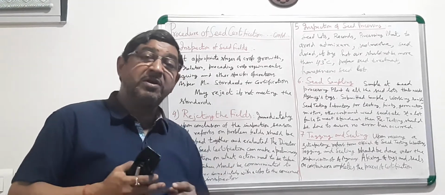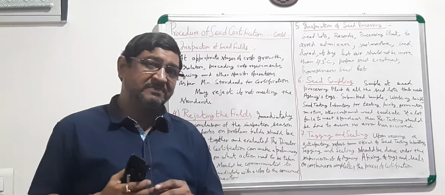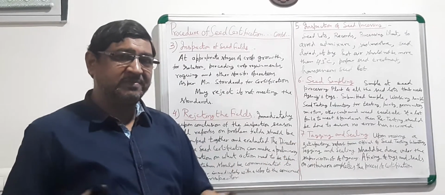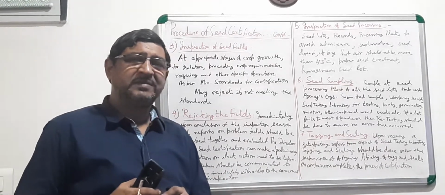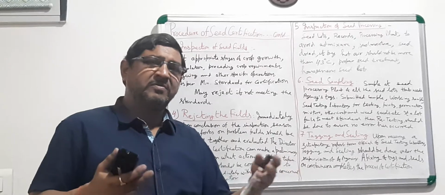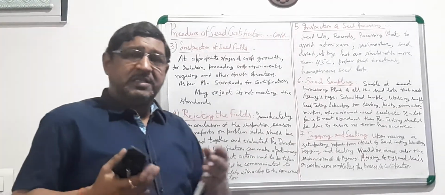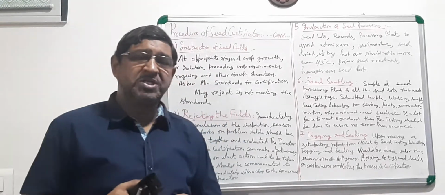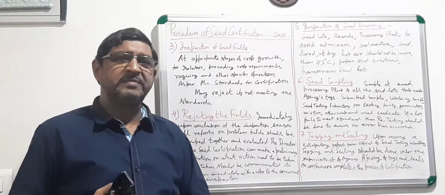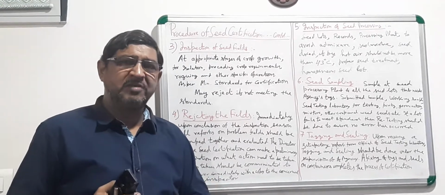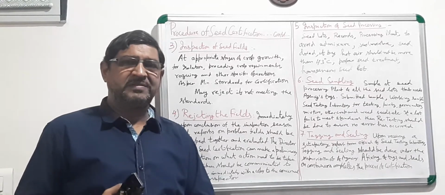If even then you do not have the facilities and the seed certification official has approved your field, then there are some procedures which should be followed for growing the other variety of the same crop in this season.